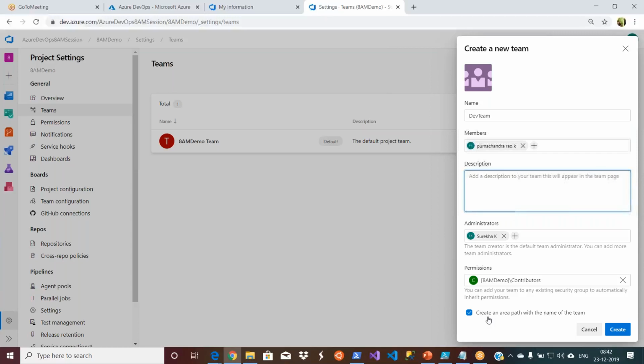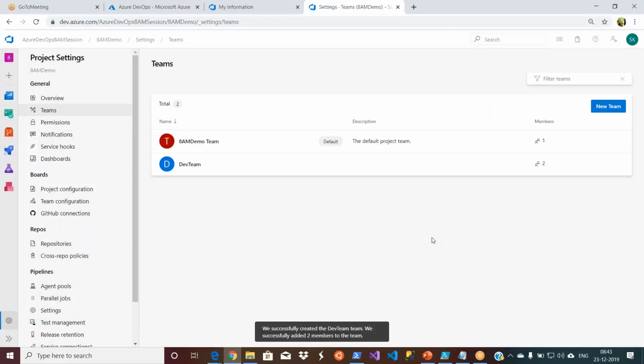If you don't have the segregation like this, you will see everyone under the same table. Then someone will ask you, who is belonging to this DB team, who is belonging to this dev team, right? Then he has to do it manually. But if you keep these configurations in the tool itself, you don't need to do such manual activities. It will automatically give you reports at all these different levels. So let's go ahead and create. Now a team is being created, and a user is being added. In a similar way, you can go ahead and create your DB teams, etc. For the time being, let's leave it like this because it's the same process.